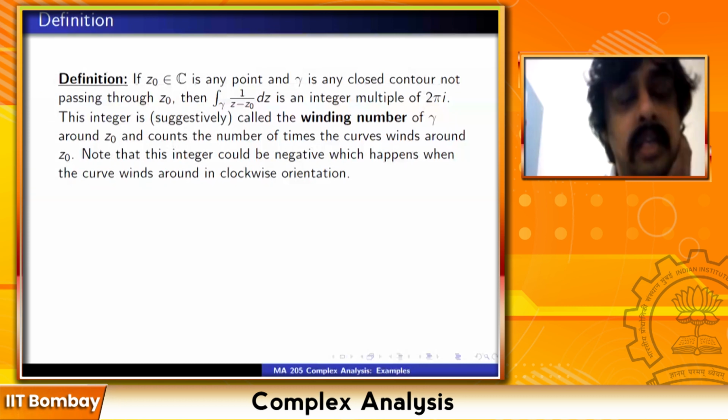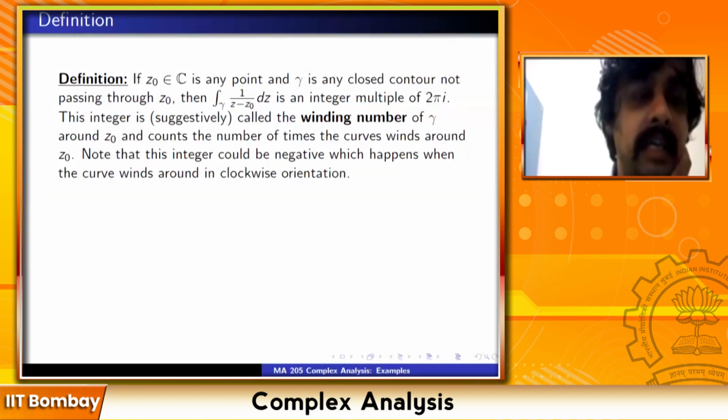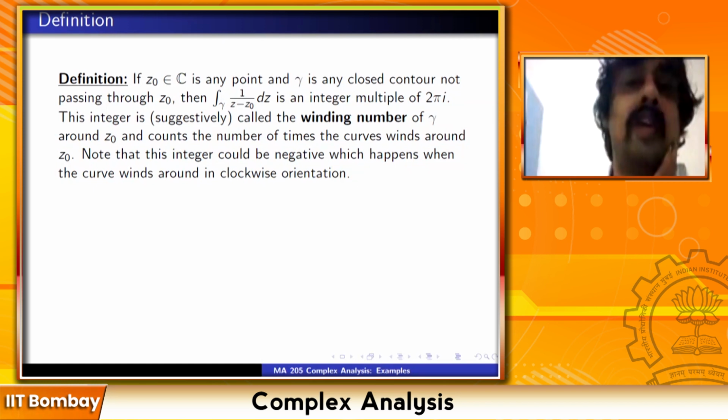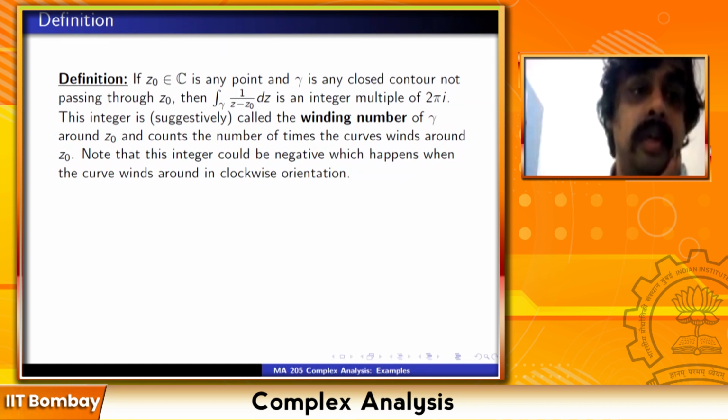Okay. So let's make a definition. If z0 is a complex number and gamma is any closed contour not passing through z0, then the integral of 1 upon z minus z0 dz is an integer multiple of 2 pi i. This is something we have seen, and this integer is quite suggestively called the winding number of gamma around z0 and counts the number of times the curve winds around z0.